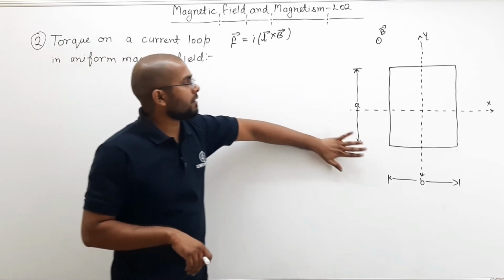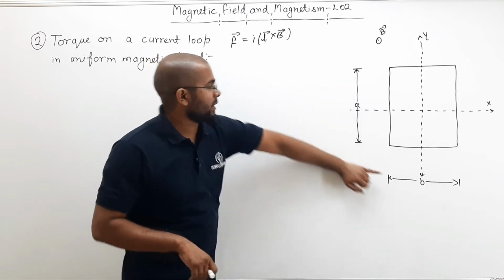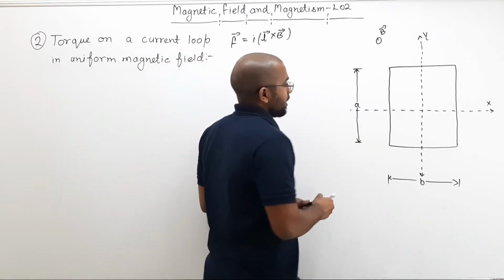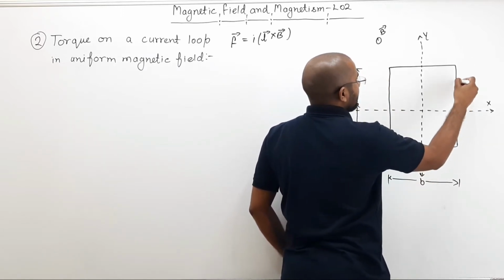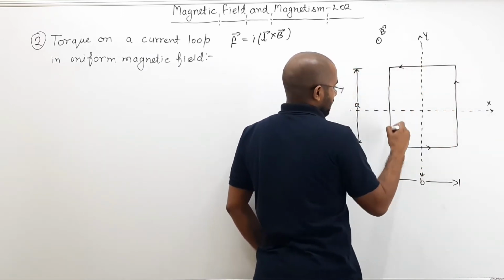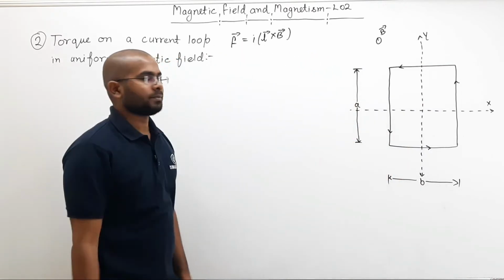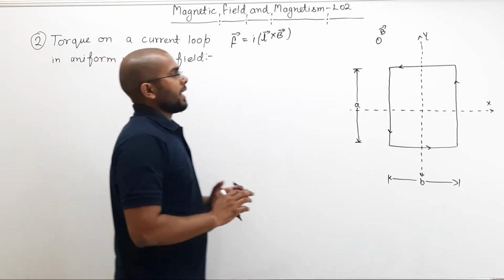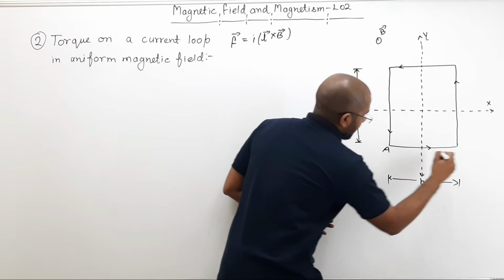Now here I have a closed loop, a rectangular closed loop, length A, breadth small b. Now let us assume that current flowing through this loop is anti-clockwise. If you look at it, it is anti-clockwise. Now if I want to find the total force on this loop, then what can I do?